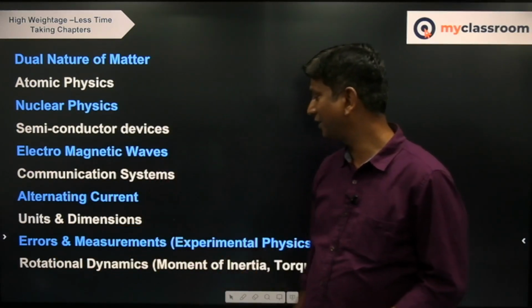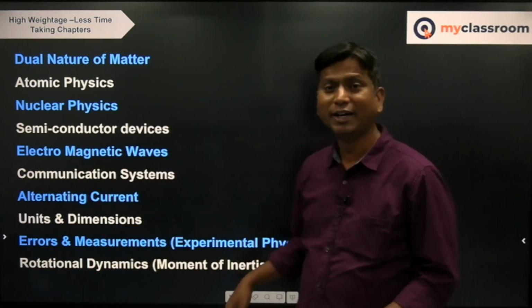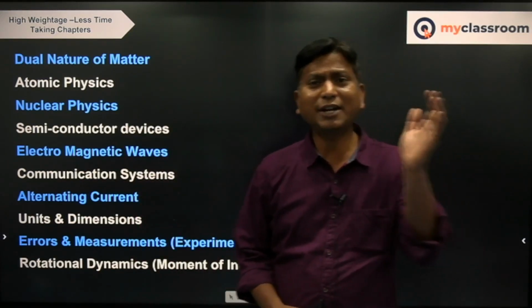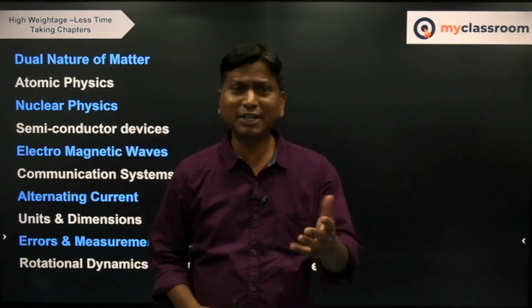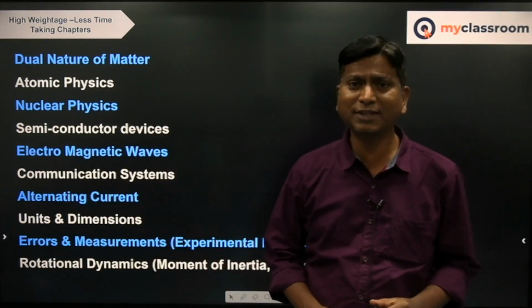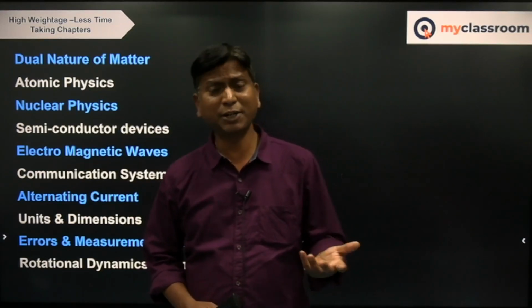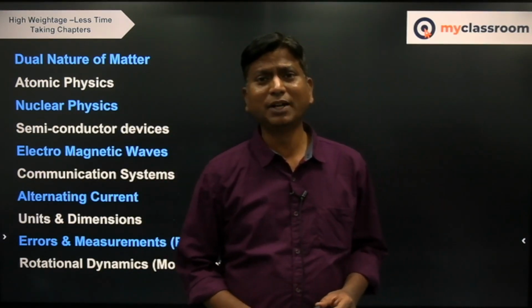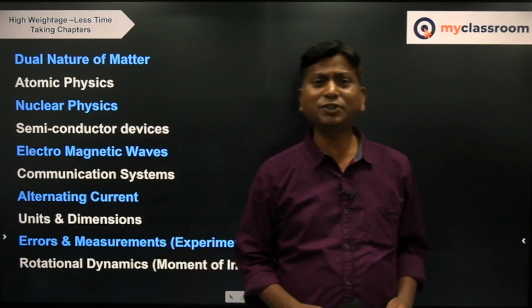And next is of course errors and measurement, related to experimental physics. Every chapter has experiments we study. Like in current electricity we studied the potentiometer, in simple harmonic motion the simple pendulum, in sound waves the resonance tube experiment.